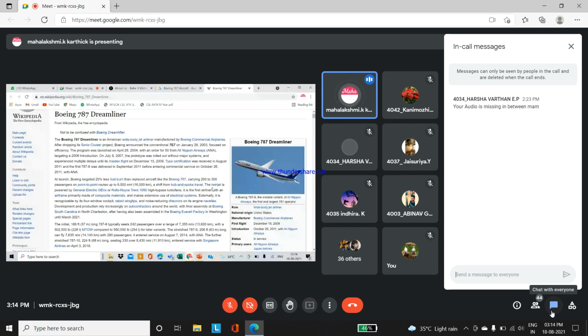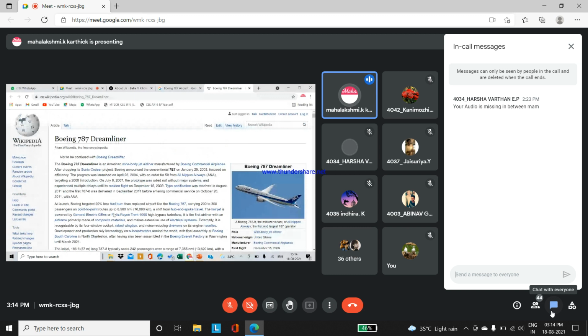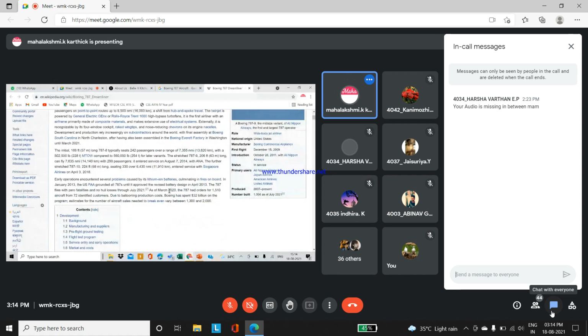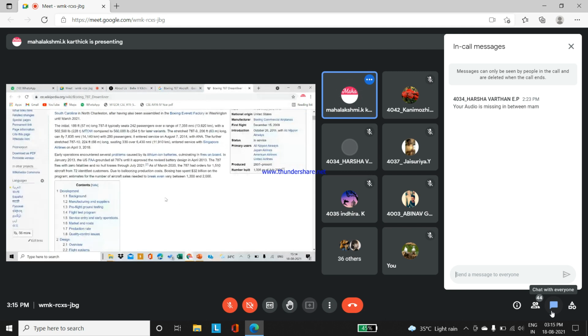So when they were launching this aircraft, the main special feature of this wing is here. The prototype was rolled out without major systems. The point, wait. I have to show you the specific point here.